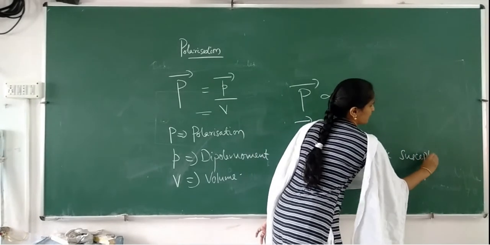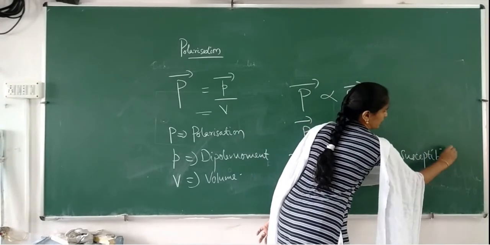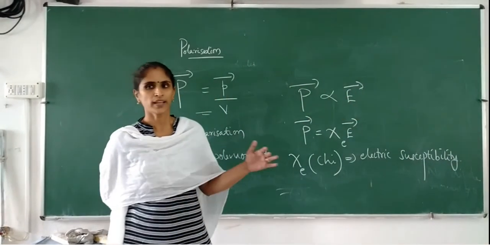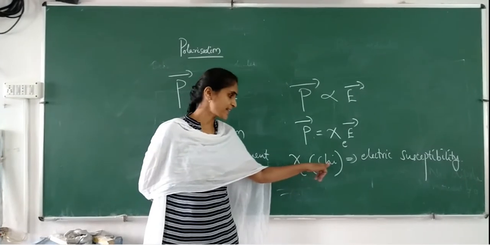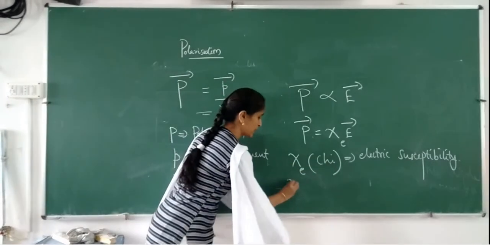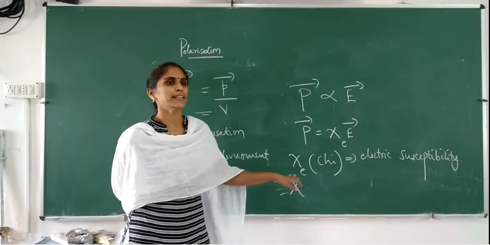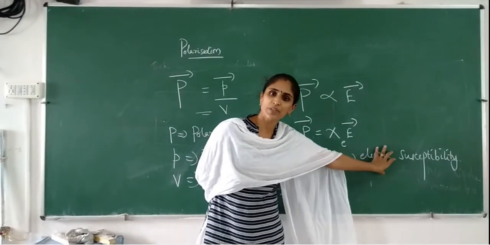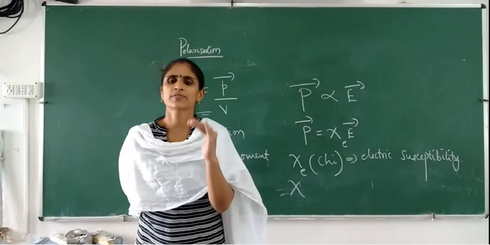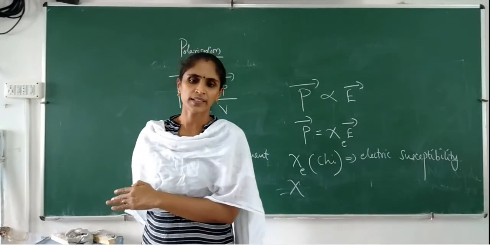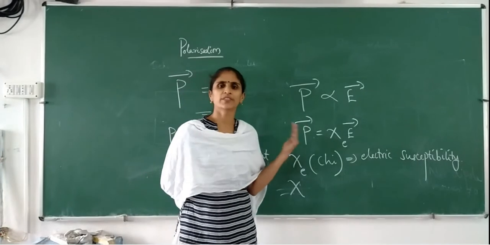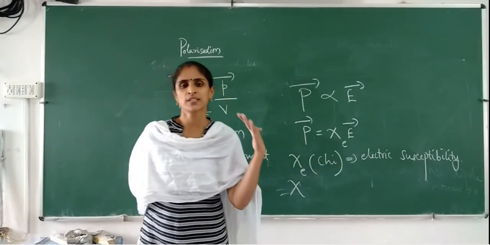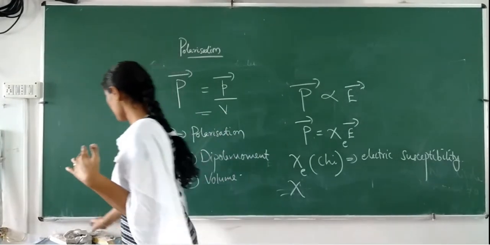Electric susceptibility is constant for a given dielectric. Chi is written as CHI, it's not X; it is a Greek alphabet. It is the electric susceptibility of the dielectric, and it varies from one dielectric to another. In problems, they usually give the value if it is asked to find. So this is about polarization.